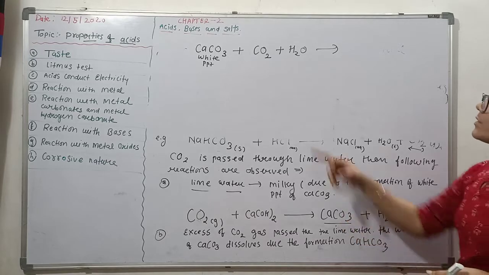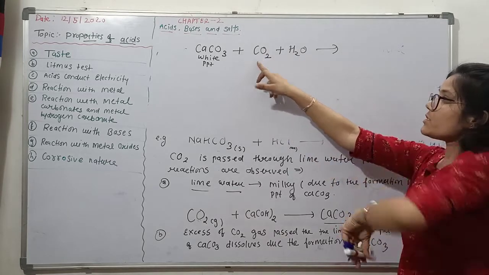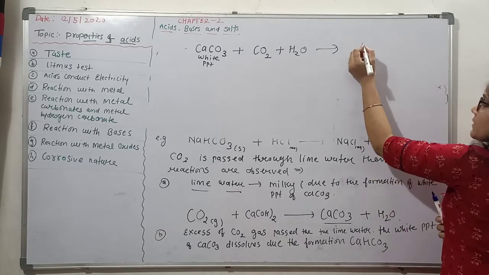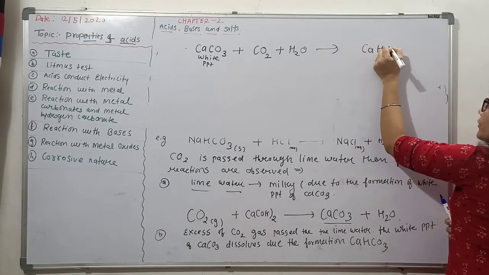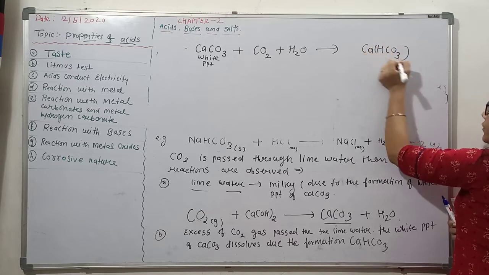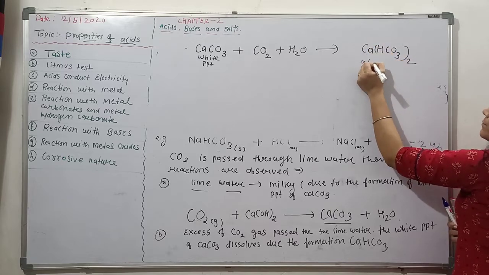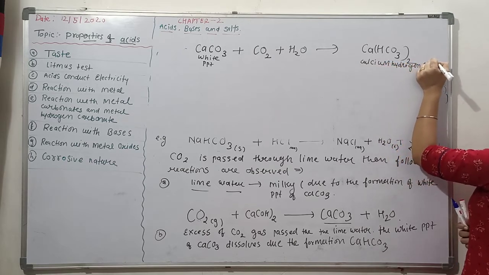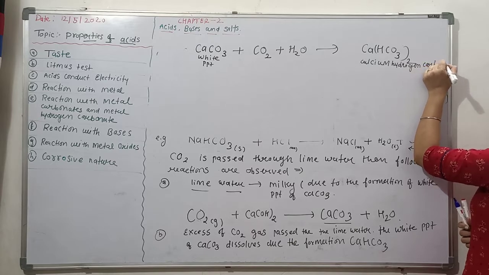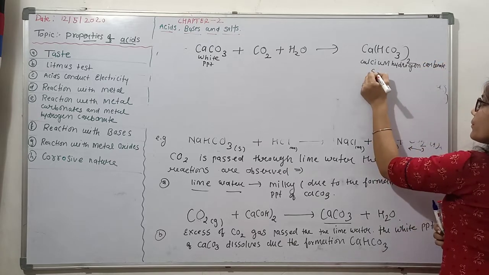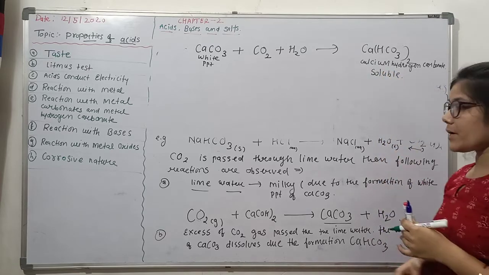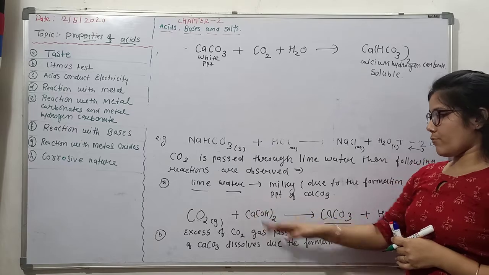In this product, if extra CO2 gas is passed, what we observe is that it converts into the soluble salt calcium bicarbonate or calcium hydrogen carbonate. Then this is soluble. So these are the two observations made when CO2 gas is passed through the lime water.